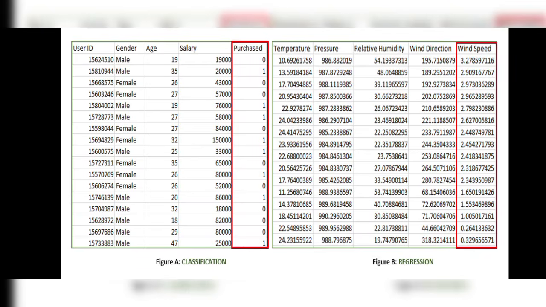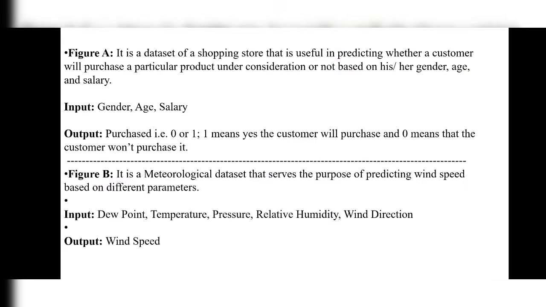Okay, next, here we have two examples. First example is classification and second example is regression. In supervised learning we have two types. First one is classification and second one is regression. Remember these two examples, we'll see in the next slide.